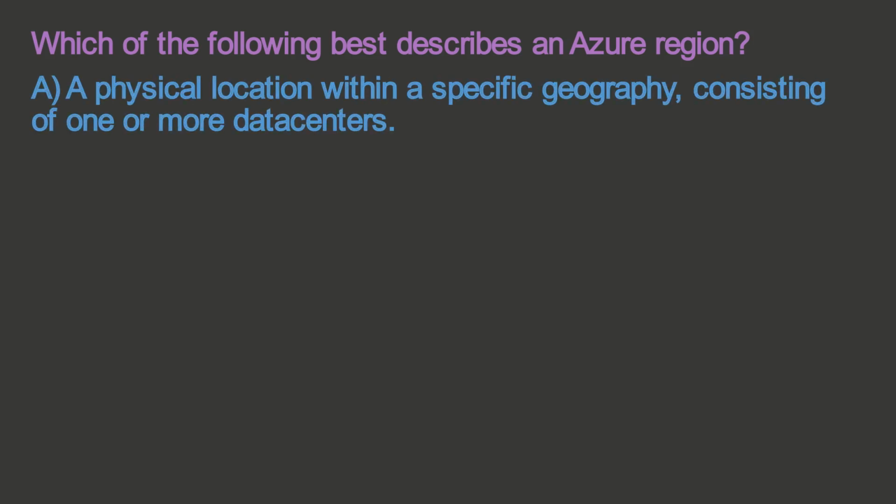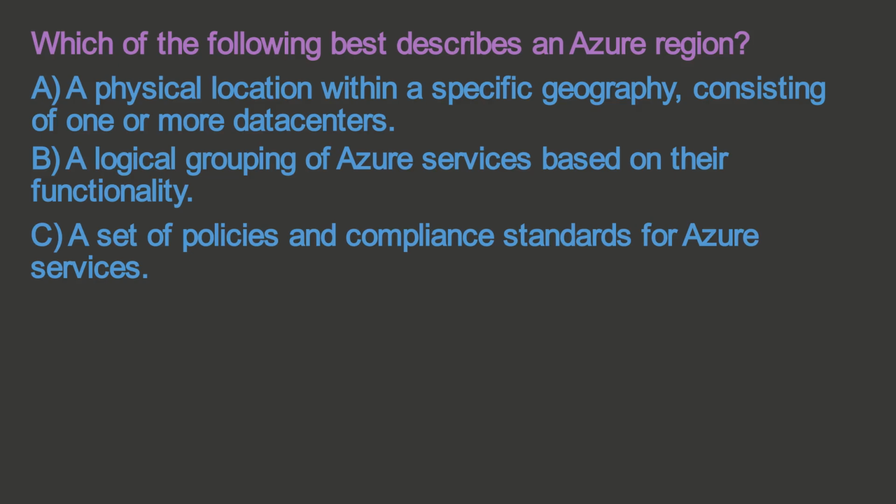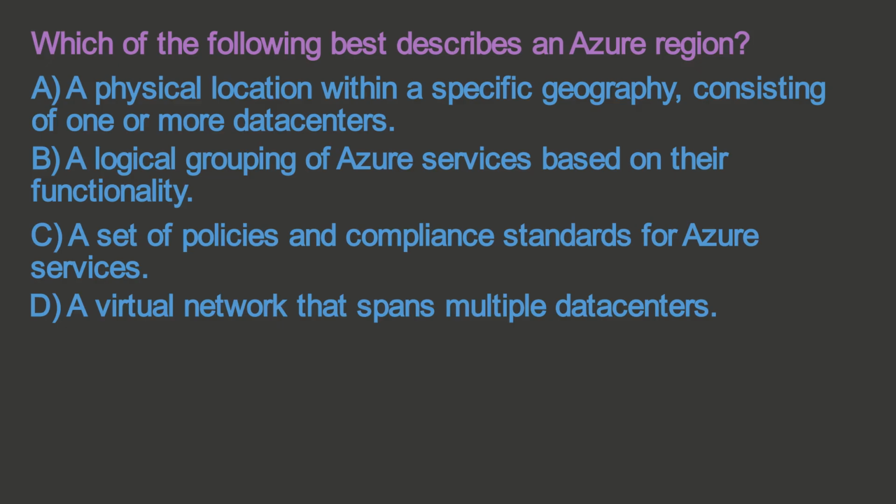Which of the following best describes an Azure region? A. A physical location within a specific geography consisting of one or more data centers. B. A logical grouping of Azure services based on their functionality. C. A set of policies and compliance standards for Azure services. D. A virtual network that spans multiple data centers.